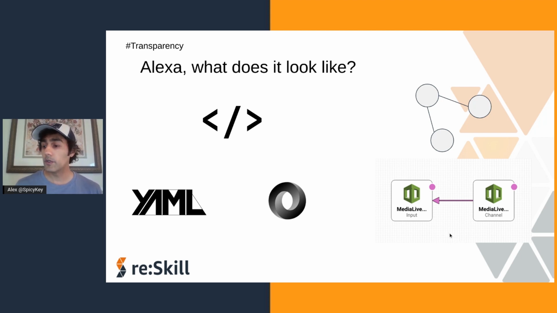These 2 resources are MediaLive resources, 1 channel and 1 input, and the channel refers to the input. So it's a tiny graph. And this is why CloudFormation code can look like a graph. The resources in a template can refer to each other.